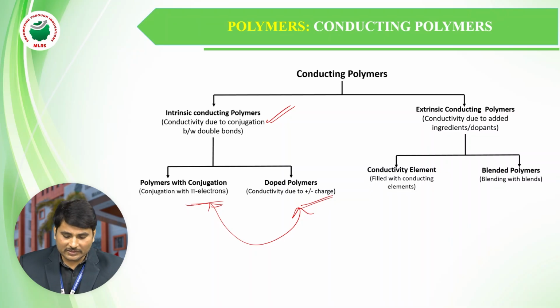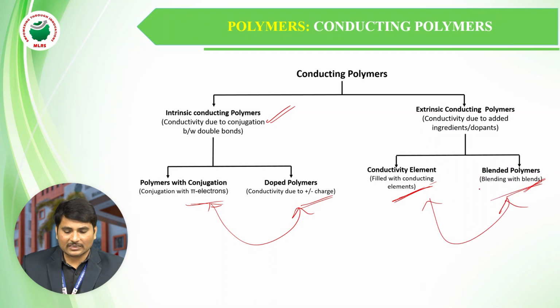Coming to the second type, the extrinsic conducting polymer, this is due to being filled with conducting elements. When we add conducting elements and blend them with the help of blending, we get the second type of conducting polymer, that is, extrinsic conducting polymers.